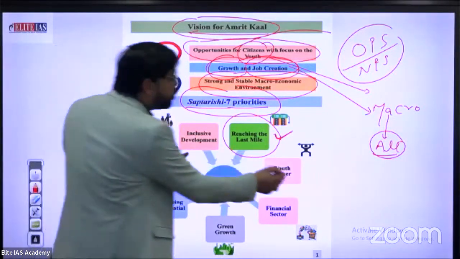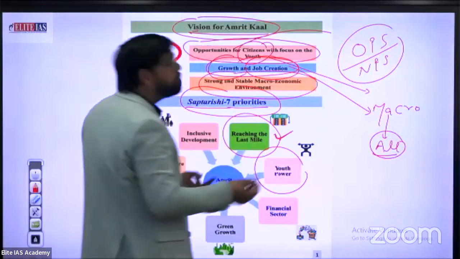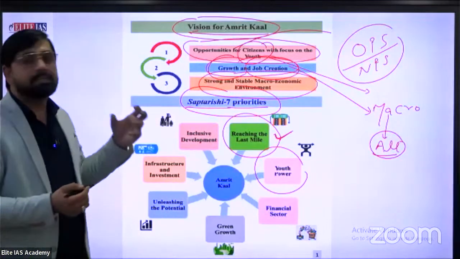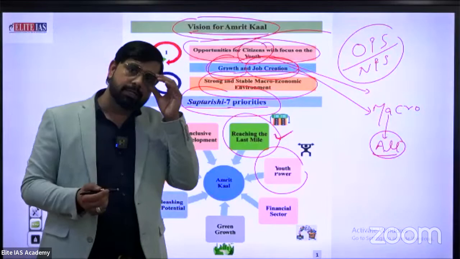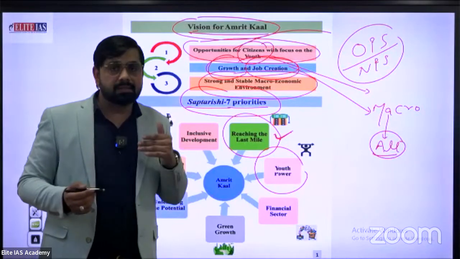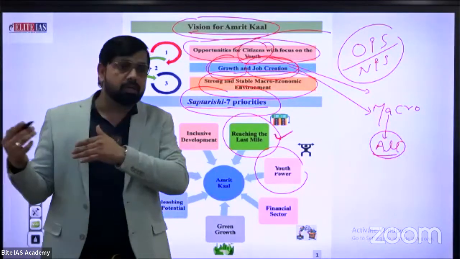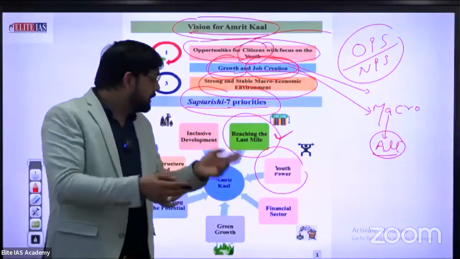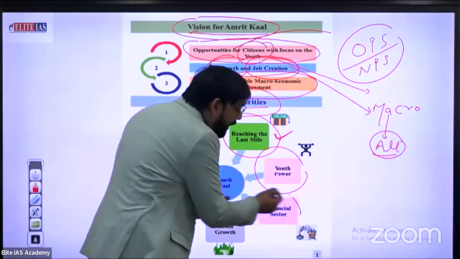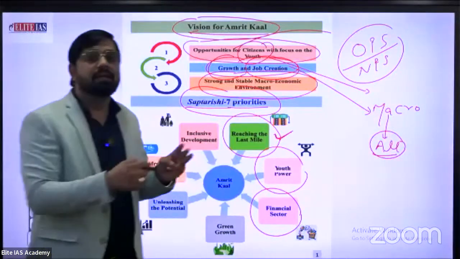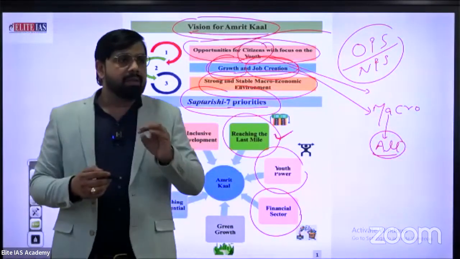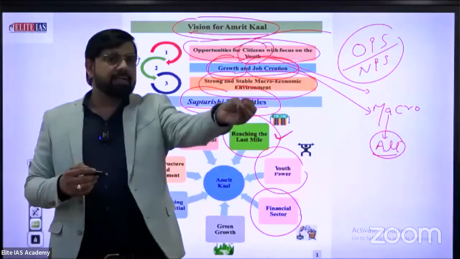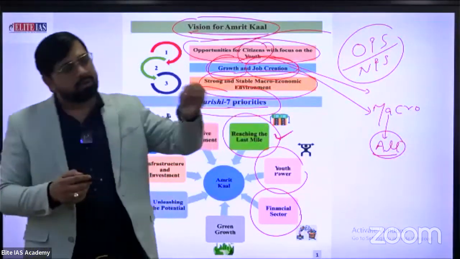The second thing is youth power. Give an excellent atmosphere related to health, social knowledge or responsibility, or different sectors related to youth. The third one is the financial sector. For example, if there is a company A which needs some financial assistance, the government always stands by.